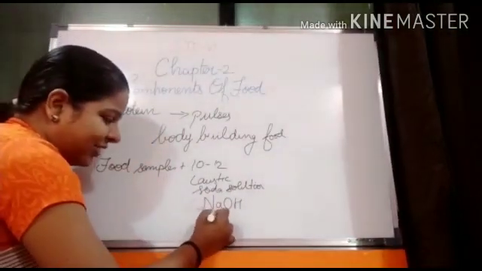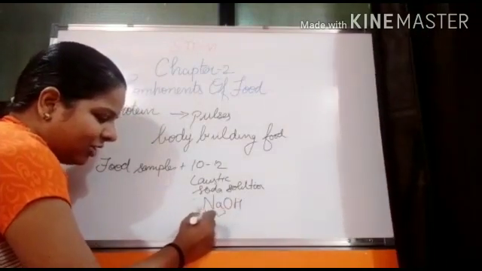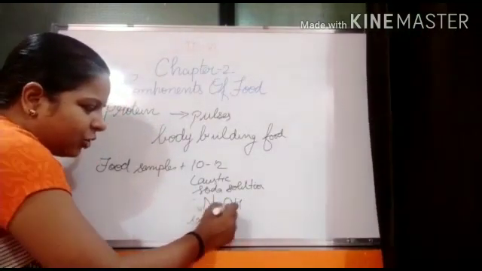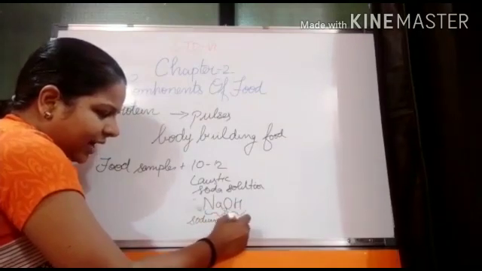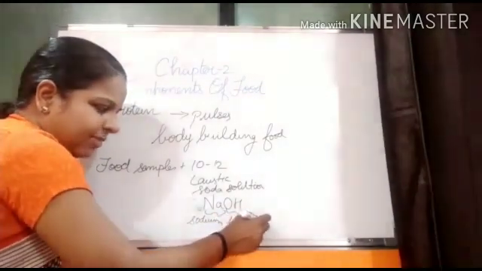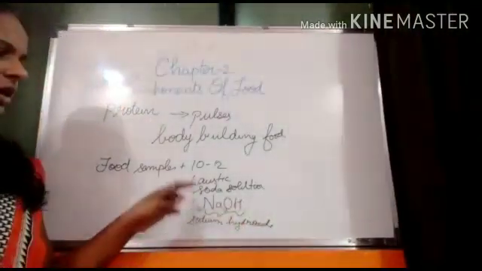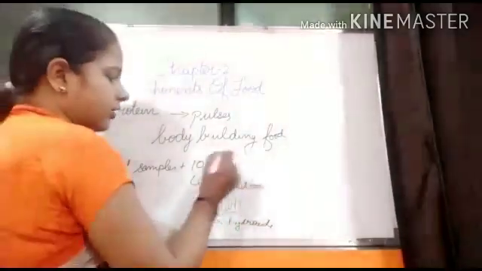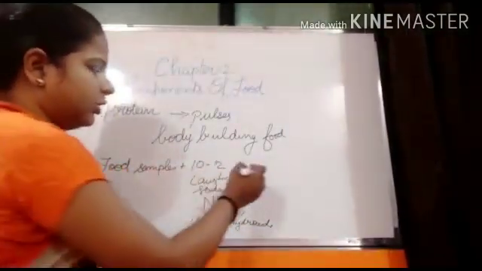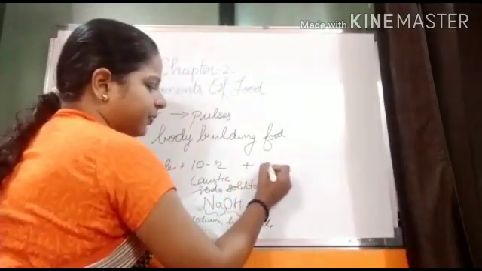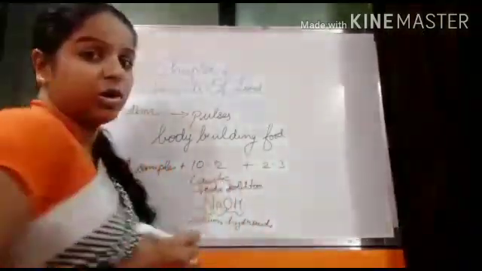This one we call sodium, and this one you will call hydroxide. This you will study in higher classes. This is for your knowledge I am saying.